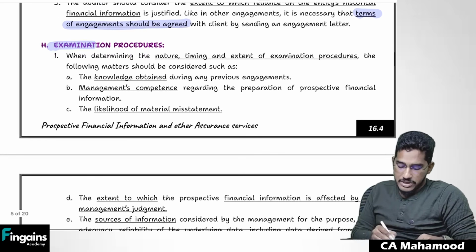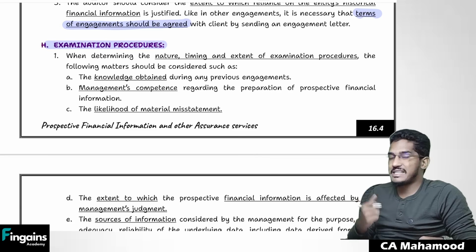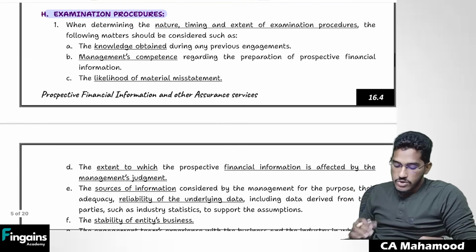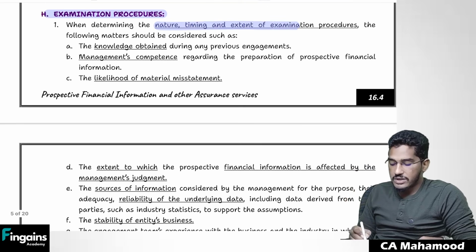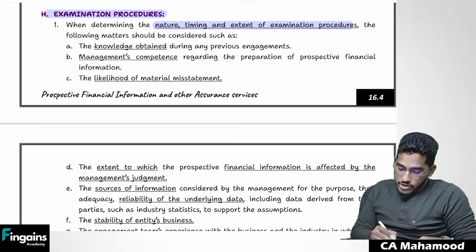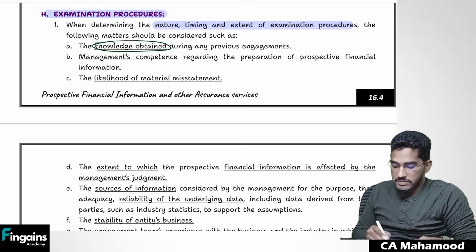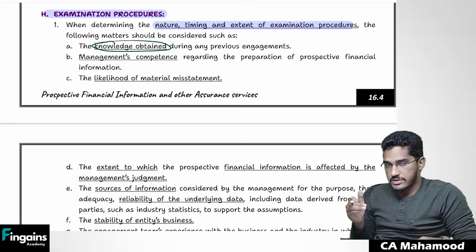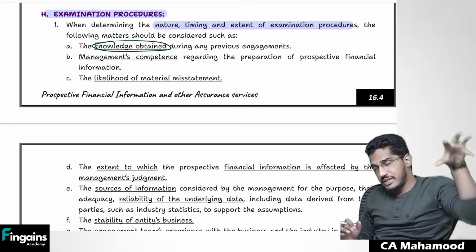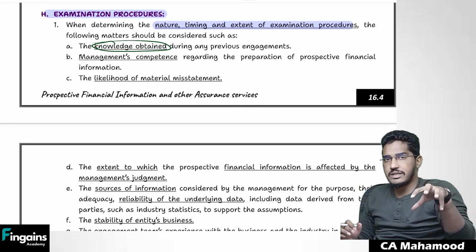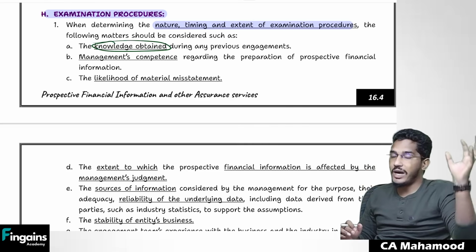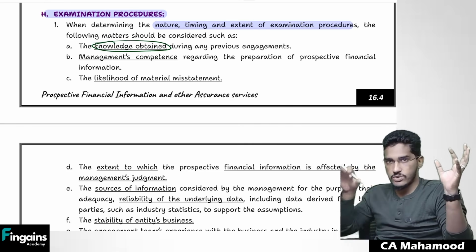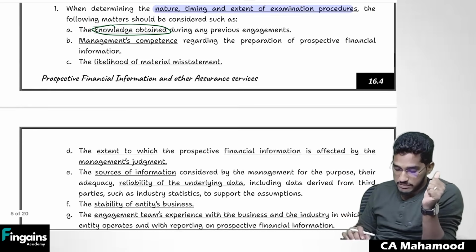Next, what examination procedures are you going to perform? What exact procedures are you going to perform? So you are going to decide the nature, timing, and extent of procedures you are going to perform considering various factors. Like you can use knowledge obtained during any previous engagement. In case the client has asked you to certify the prospective financial information, if you have already done any past engagements for the same client, whatever information you have acquired as part of the past engagement, you can use it in the prospective financial information verification.